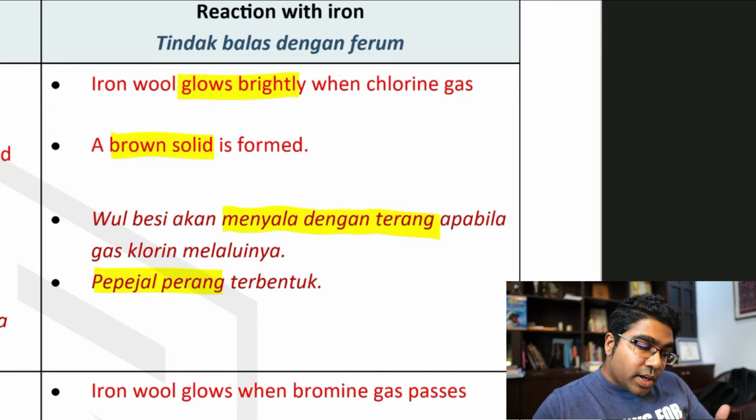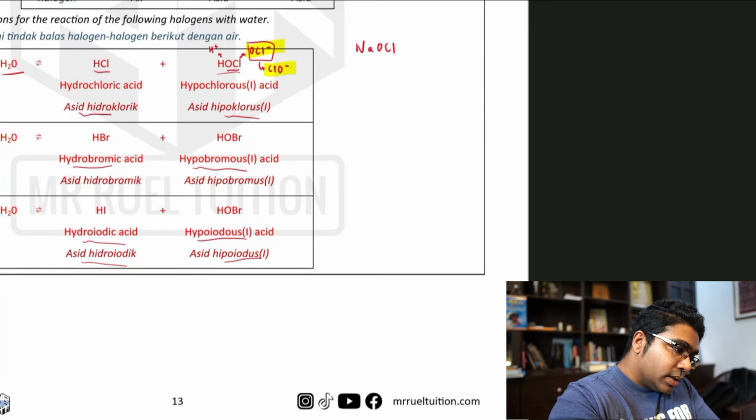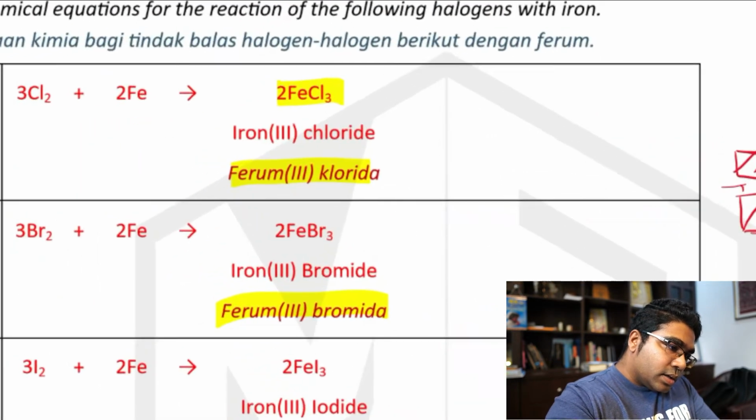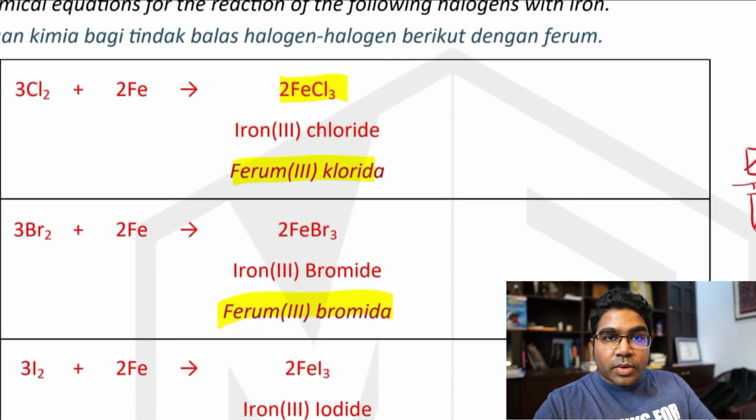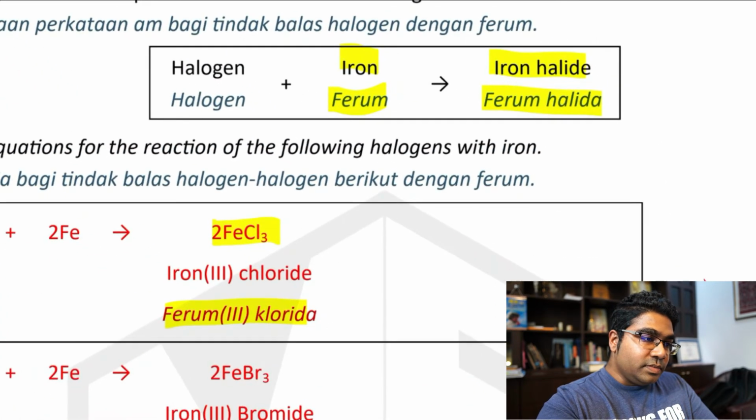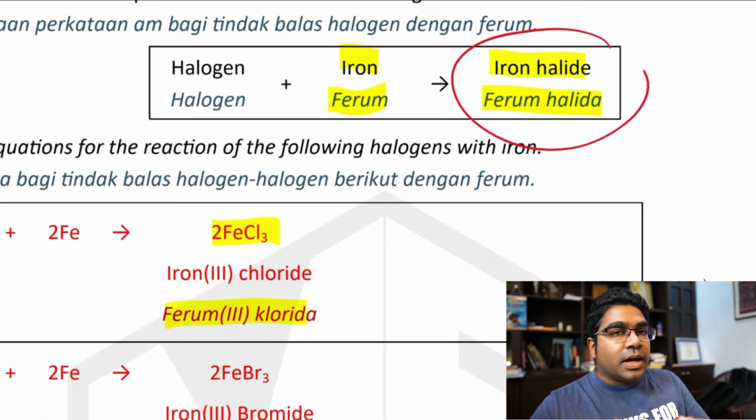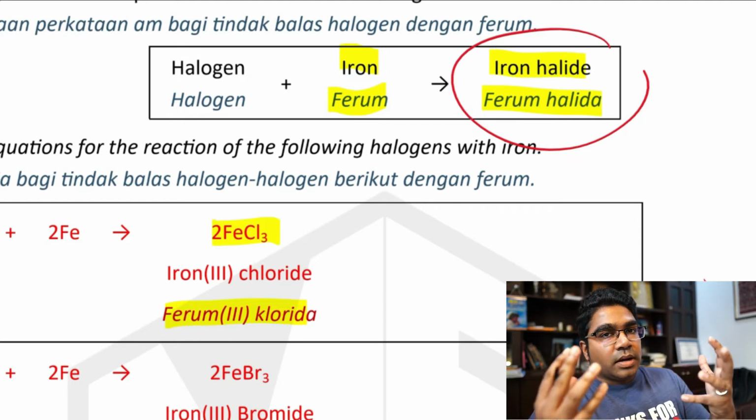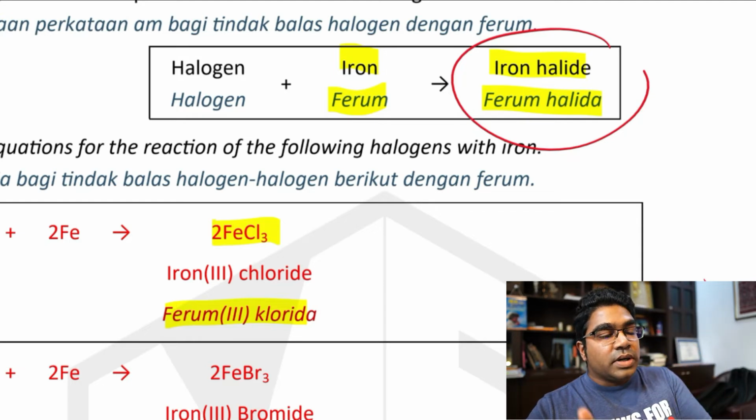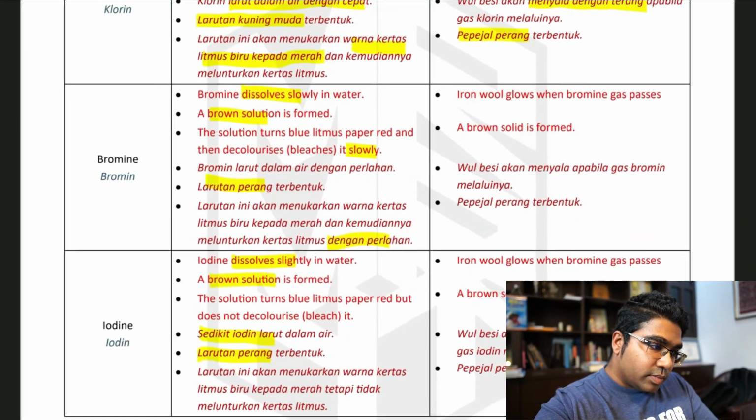Bila kita tengok balik persamaan kita, hanya ada satu hasil. We only have one product, isn't it? That is the iron halide, ferrum halida. Ferrum halida inilah yang berwarna perang. Pepejal berwarna perang. The brown solid is the iron halide. Alright. Okay, so and then we look at bromine.